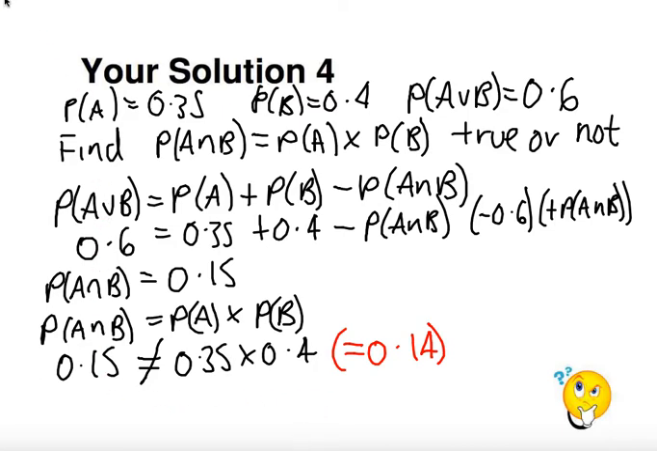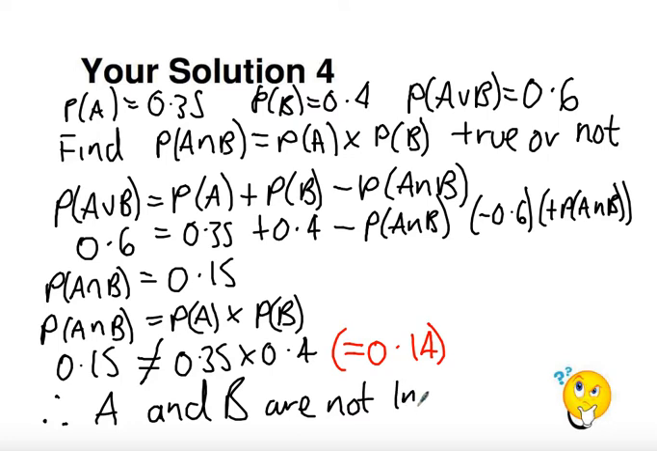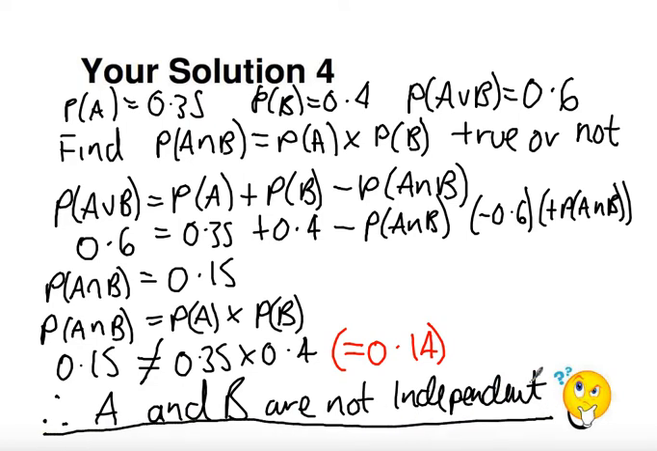So what I have found out, since probability of A intersect B is not equal to probability of A times probability of B, therefore A and B are not independent. And again, if you don't write this concluding line, you'll lose a mark from the mark scheme. Okay, I hope that made sense, and more importantly, I hope you got the right answer for that. So I think we'll just have a couple more to have a look at, and then we'll conclude the lesson.